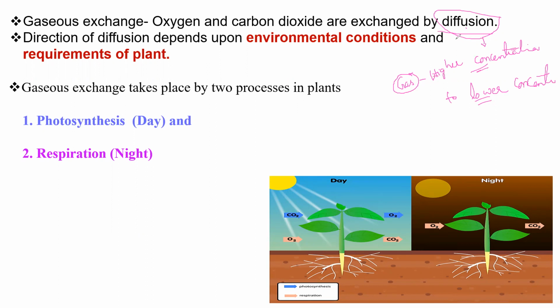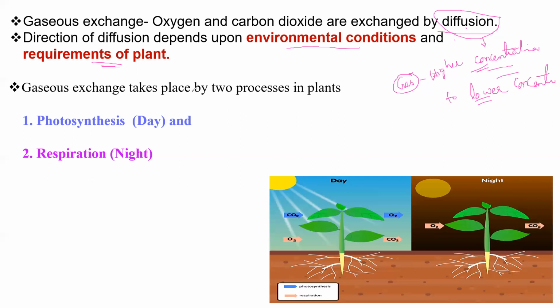Okay, how does diffusion take place, and on which conditions does diffusion depend? Of course, concentration is the main concept. Here, plants diffuse gases in two directions, depending upon environmental conditions and requirements of the plant. As you know, photosynthesis and respiration are both there.